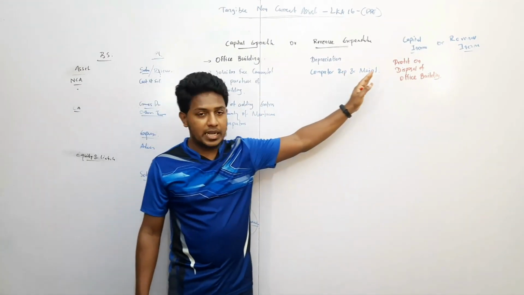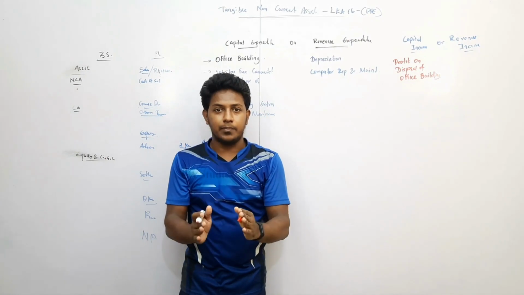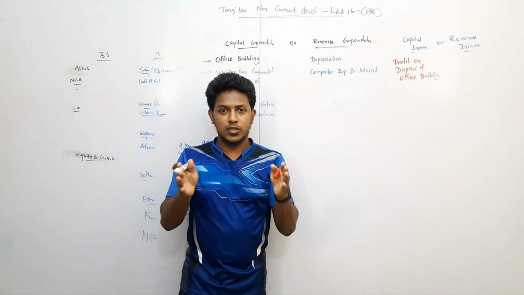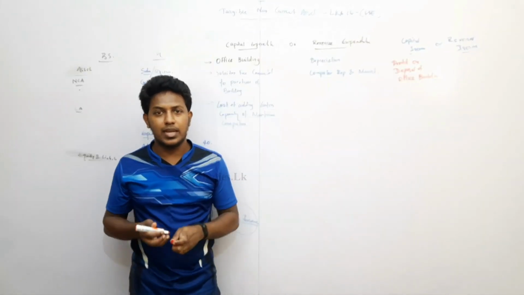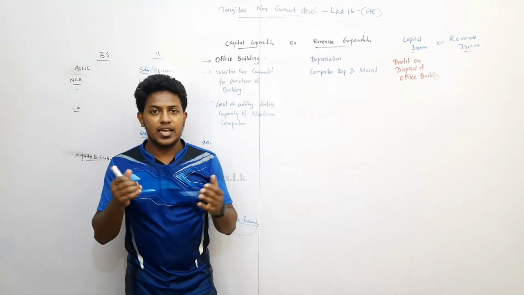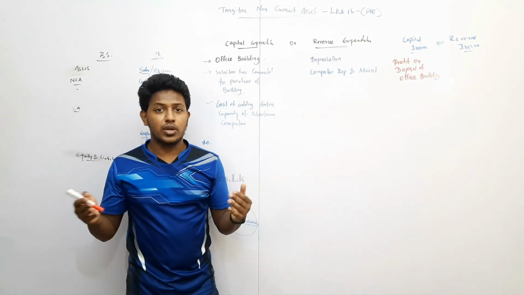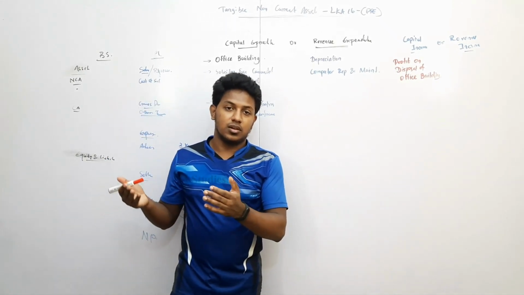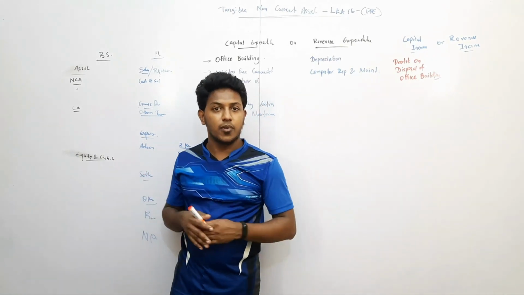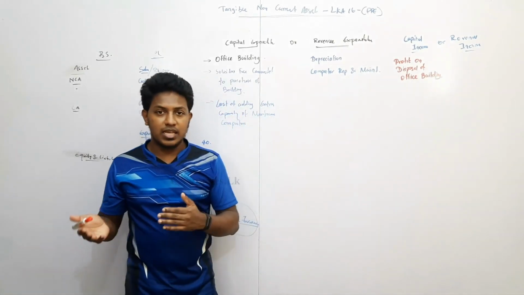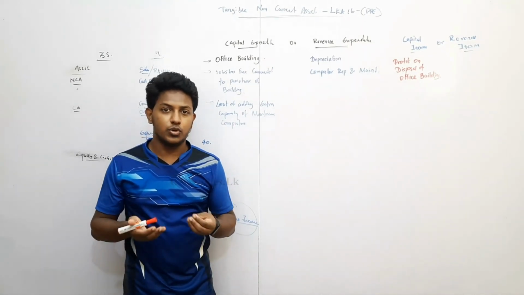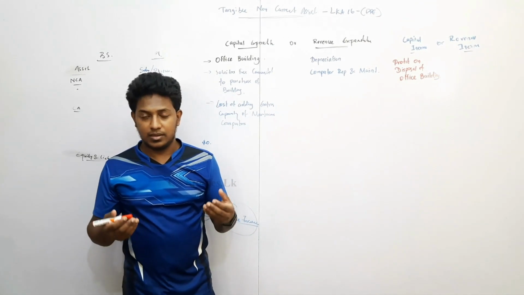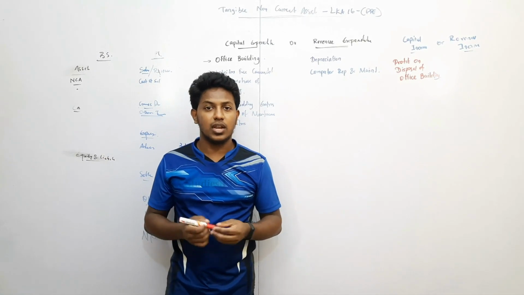Capital income and revenue income come under income. There are 5 financial statement elements: asset, liability, equity, income, expense. Expense is also divided into 2: revenue expenditure or capital expenditure. In management accounting, expense is divided into direct expense or indirect expense. Direct expense means charged to gross profit, indirect expense means charged to net profit. Here it is capital expenditure or revenue expenditure, and income is divided into 2: capital income or revenue income.